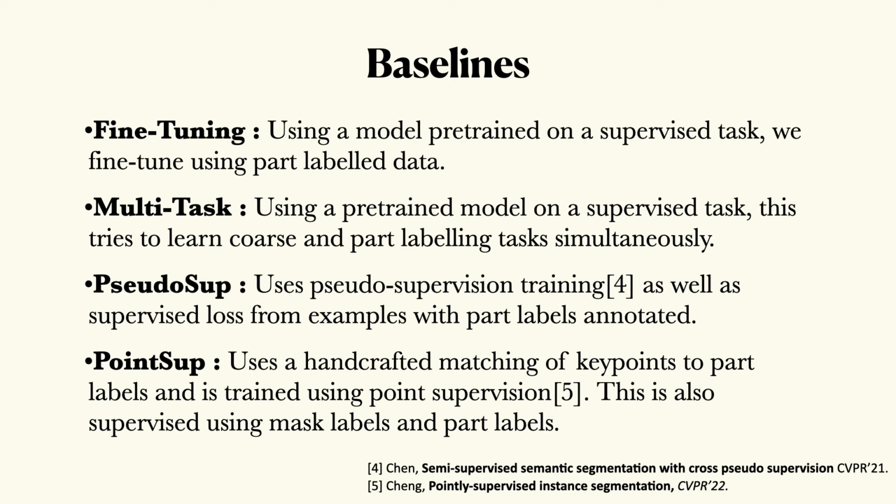Pseudo-sup trains two encoders with pseudo-supervision from each to the other. We also provide supervision from part labels and masks to this. Point-sup uses key points manually associated to parts as point supervision. It is also provided masks and part labels for supervision wherever available.